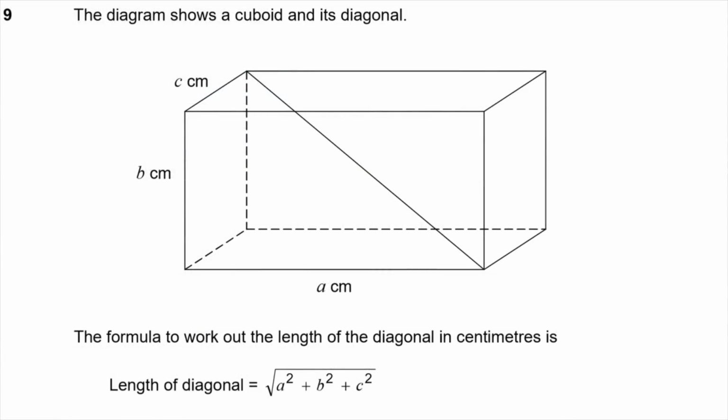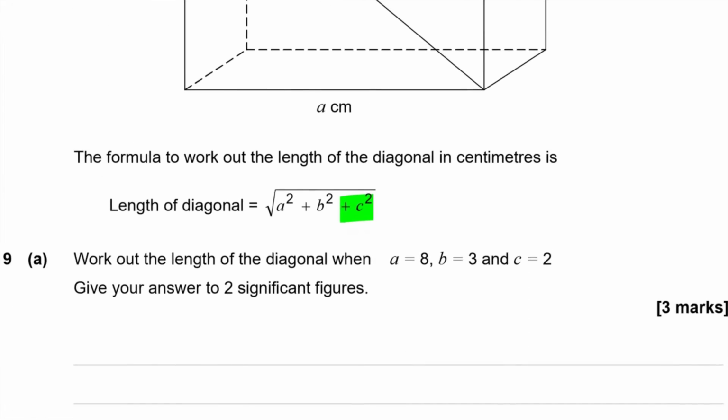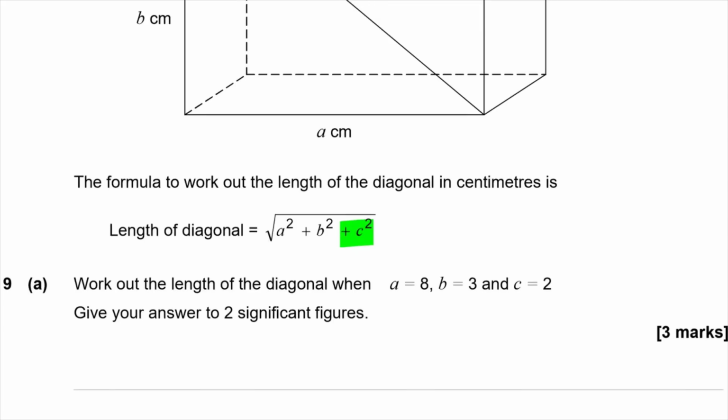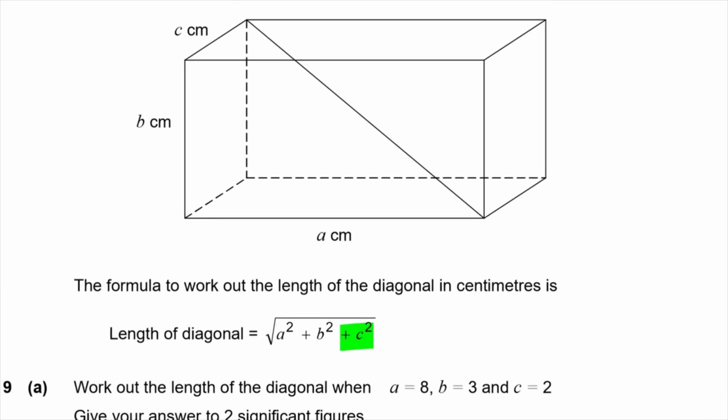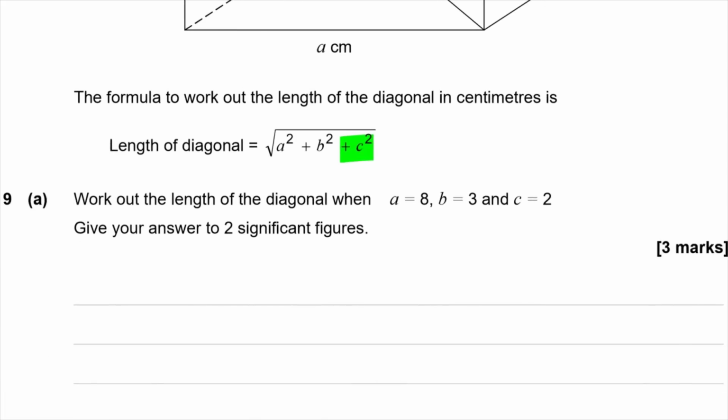The diagram shows a cuboid and its diagonal, and the formula to work out the length of the diagonal in centimeters is length of diagonal equals the root of a squared plus b squared plus c squared. This is one of those interesting extensions of Pythagoras theorem. So when you move from 2 to 3 dimensions, all you've got to do is add in your extra length to work out the length of the diagonal. Quite cool. So what do we have to do here? Work out the length of the diagonal where A is 8, B is 3, and C is 2. We just need to put those numbers into the calculation and work it out.